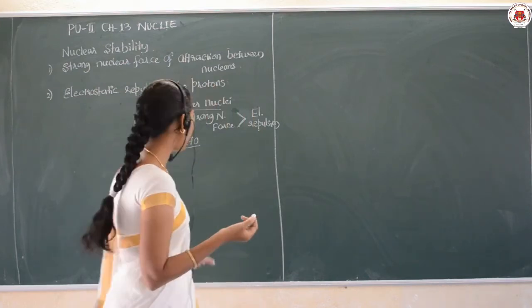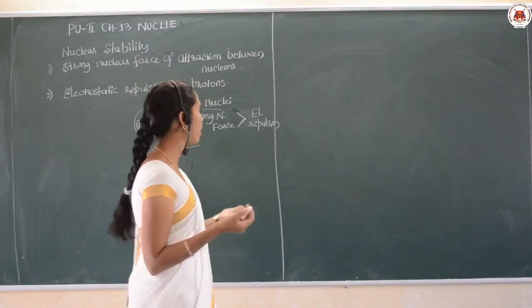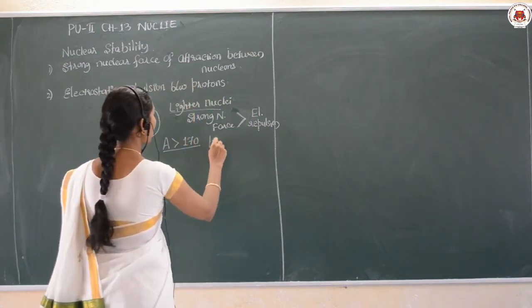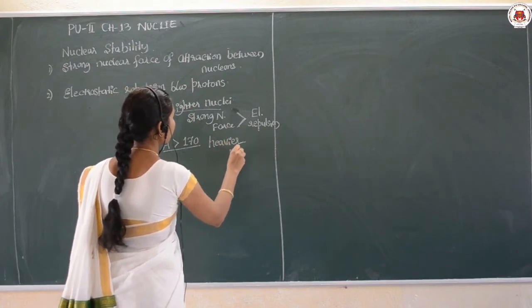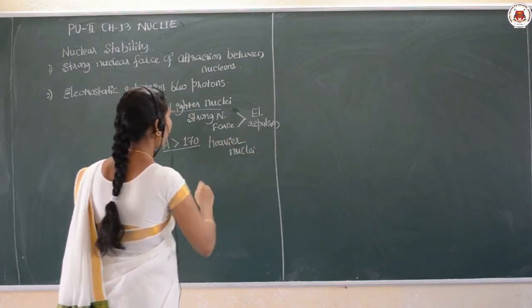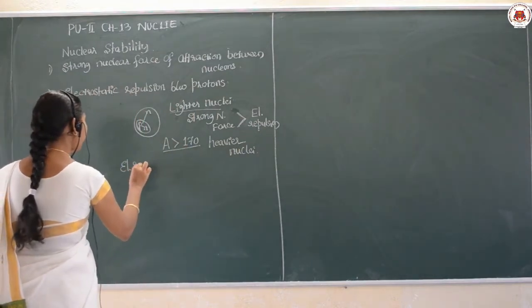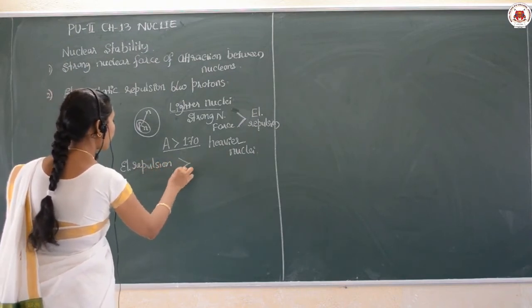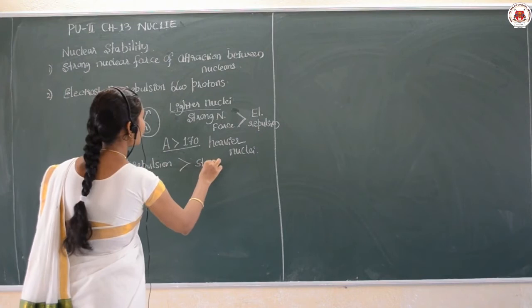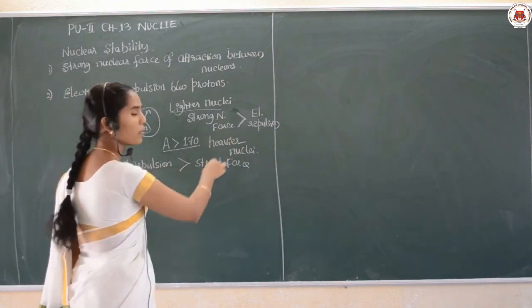Why? What happens actually here? In the case of the heavier nuclei, the electrostatic repulsion is greater than the strong nuclear force. Are you finding the difference between these two?